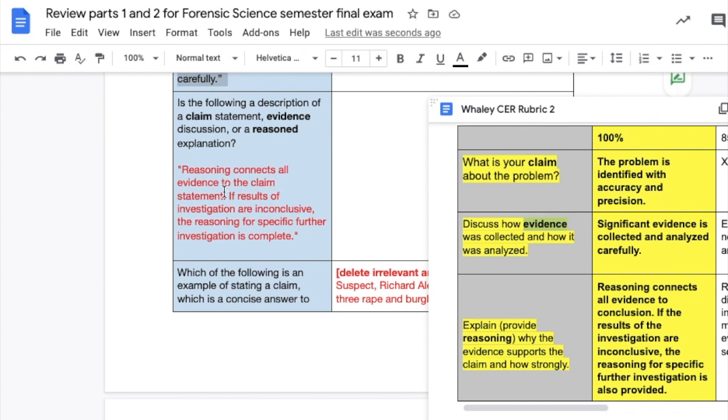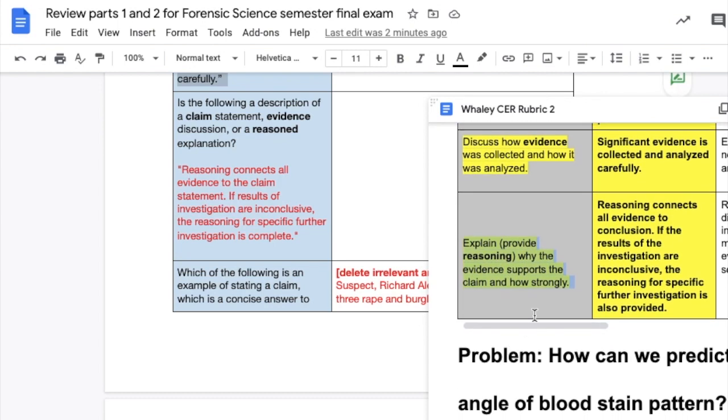And finally, is the following a description of a claim, statement, evidence, discussion, or reasoned explanation? Reasoning connects all evidence to the claim statement. If results of investigation are inconclusive, the reasoning for specific further investigation is complete. Okay, so explain or provide reasoning why the evidence supports the claim and how strongly. Well, reasoning connects all evidence to conclusion. If the results of the investigation are inconclusive, the reasoning for specific further investigation is also provided. So this is in your reasoning.